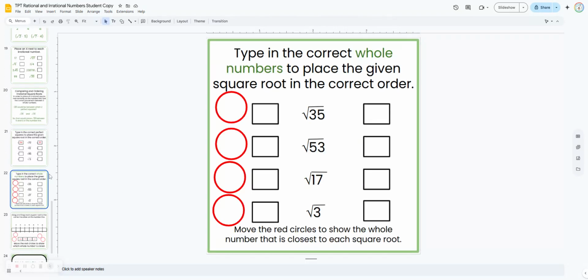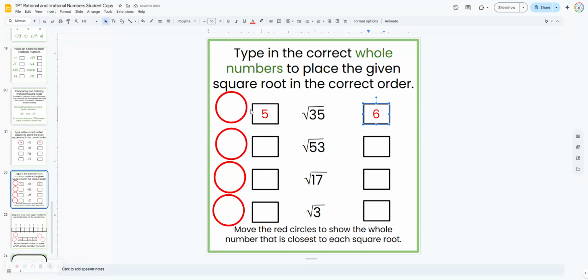And then on slide 22, we're going to be typing in the whole numbers that would be on either side of these irrational square roots. So here we would have square root of 25, which would be 5, and the square root of 36, which would be 6.